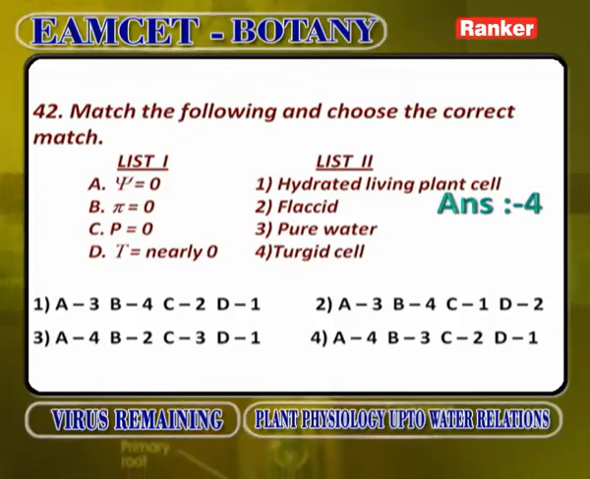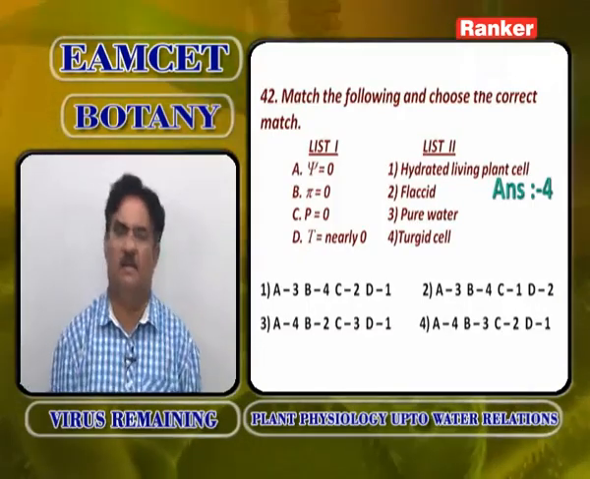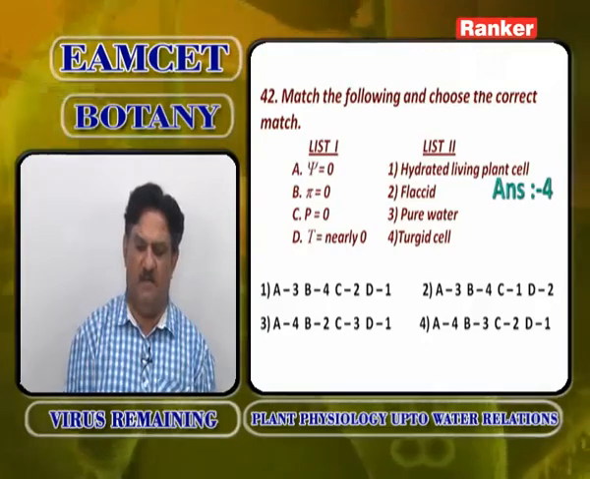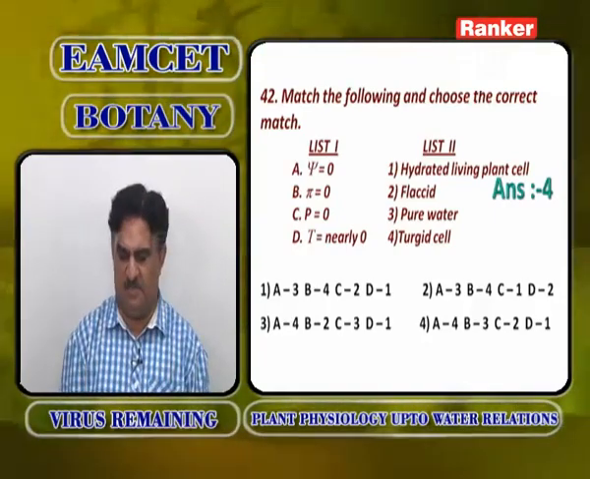Psi is equal to 0 in a fully turgid cell. Pi is equal to 0 in pure water. In pure water, osmotic potential is 0. P is equal to 0 in a flaccid cell, in a completely cell where water is lost. That means in a plasmolyzed cell, pressure potential is completely 0.